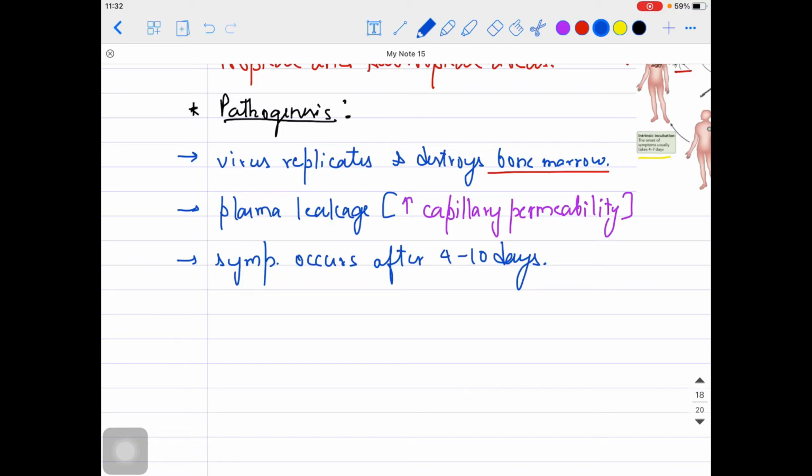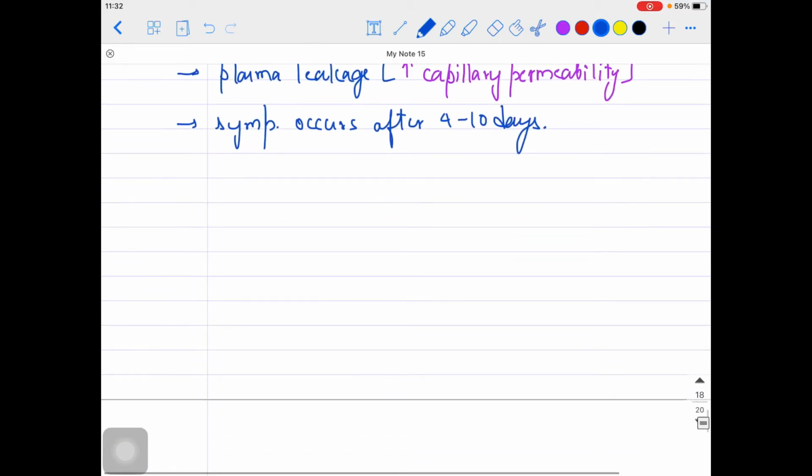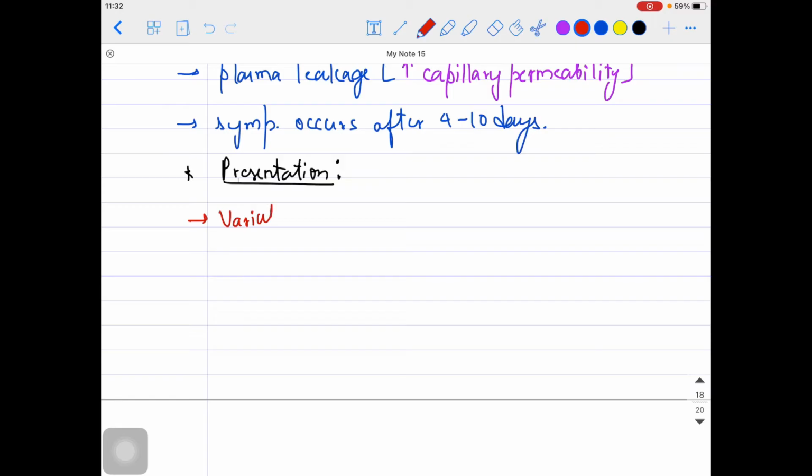So if I'm talking about dengue fever, moving on to the presentation part now, guys. Pathogenesis and all, everything is clear till now. Now, what about the presentation? Presentation means basically different kinds of clinical presentation might be there in different persons. So variable clinical features might be present in different persons, right?